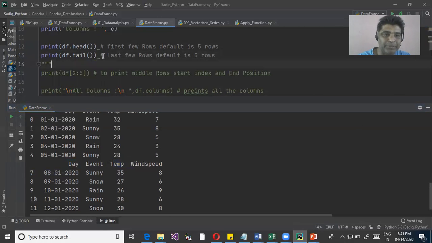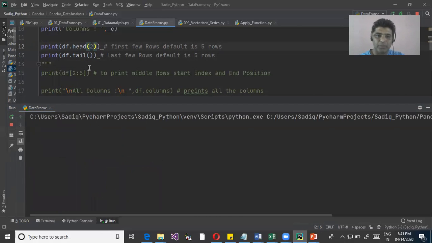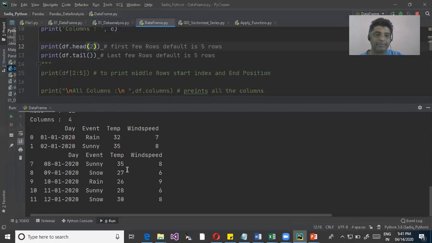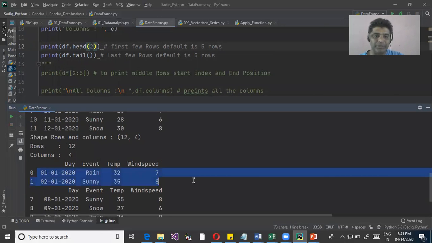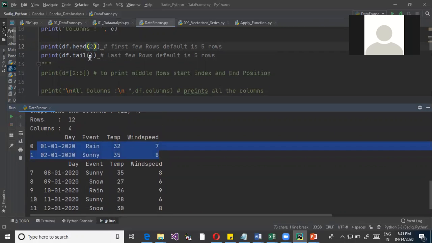Fine. So that was about this. You can specify the numbers. If I say top 2, this is going to get me the first 2 rows. The bottom also you can use the same way. You can see that is 0 and 1, the first 2 rows. So you can specify the numbers here.